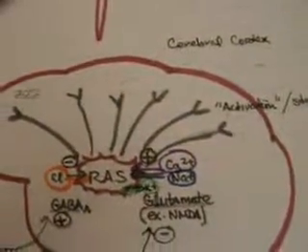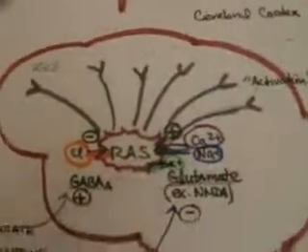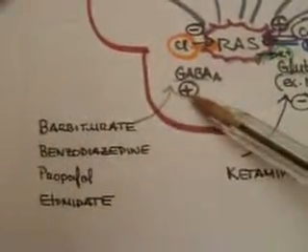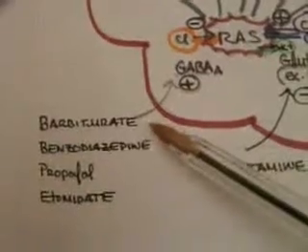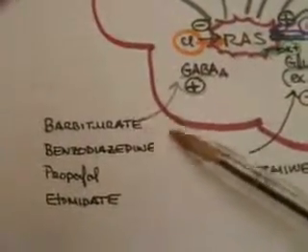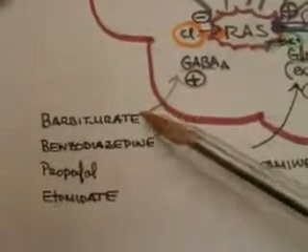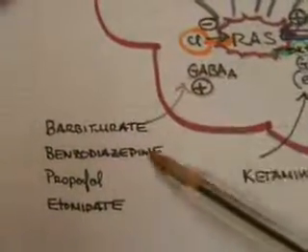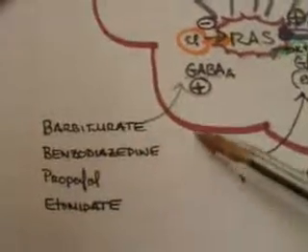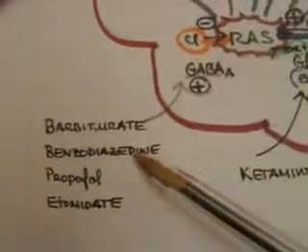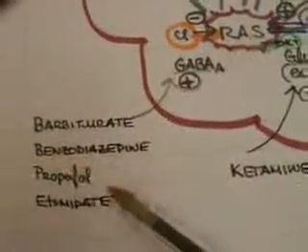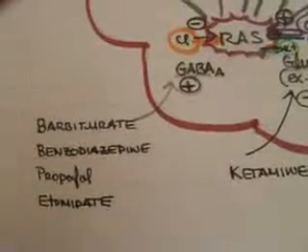So we'll talk about this in greater detail, and we'll talk about each class of medication that stimulates the GABA A receptors, for example, barbiturates, certain medications like thiopental, certain medications like Versed or midazolam, lorazepam, and diazepam, which belong to benzodiazepines. And we'll talk about propofol and etomidate in greater detail in regards to the induction of general anesthesia.